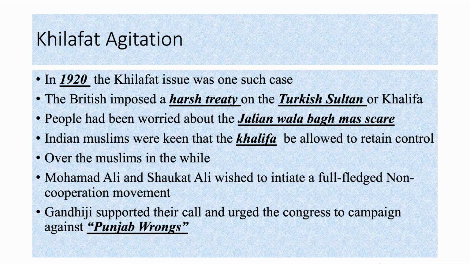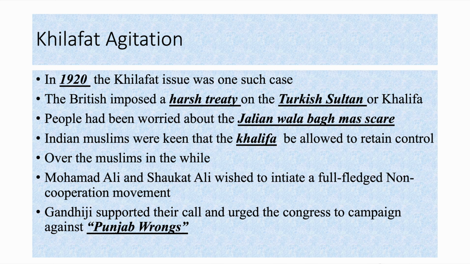Muhammad Ali and Shaukat Ali wished to initiate a full-fledged non-cooperation movement. Gandhiji supported their call and urged the Congress to campaign against the Punjab wrongs.